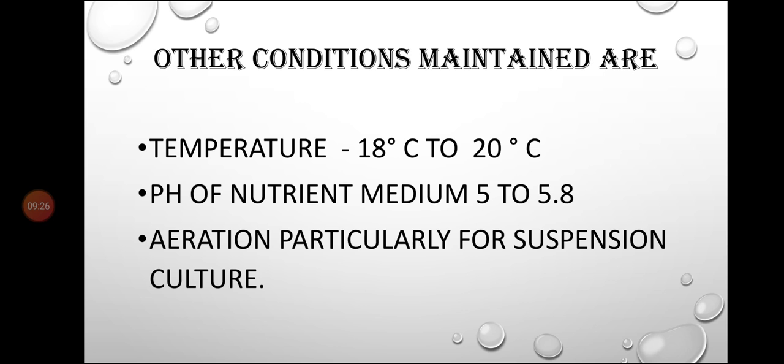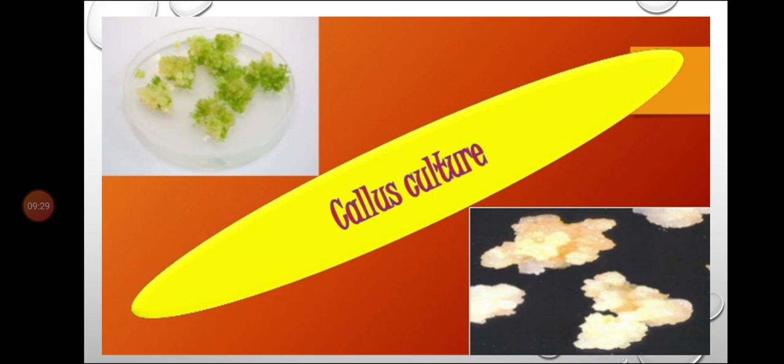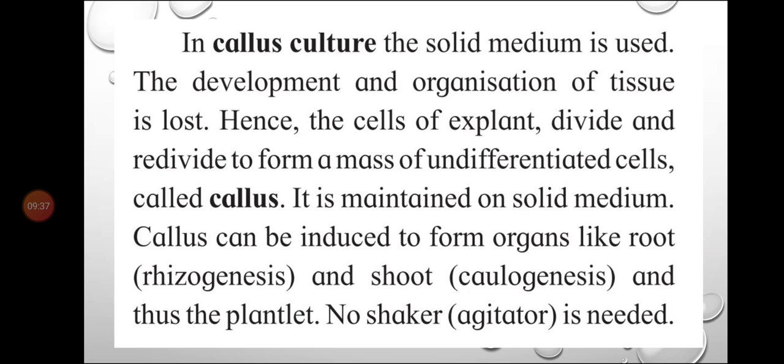Now we will study the in vitro growth in different cultures. The first culture that we are going to study is callus culture. In callus culture the solid medium is used, and the development and organization of tissue is lost. There is no development and organization of tissue in the callus culture. Hence, the cells of the explant divide and redivide to form a mass of undifferentiated cells called callus.